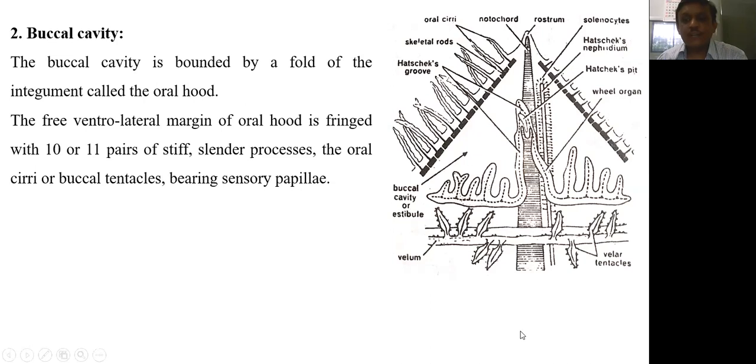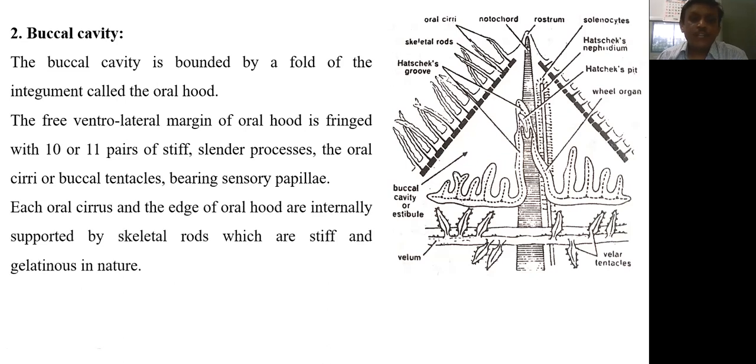These buccal tentacles bear sensory papillae. Each oral cirrus and the edge of the oral hood are internally supported by skeletal rods. In this diagram we can also see these dark blocks, and from these dark blocks a ray arises. These are skeletal rods, which are stiff and gelatinous in nature.